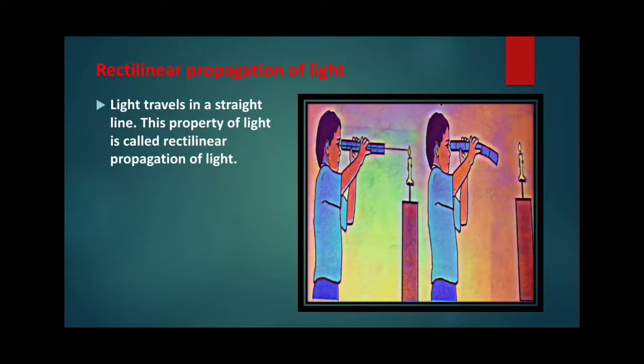Place a burning candle on a stand and look at it through a tube. Then bend the tube and look at the candle again. What you will see? In first case, you can see the flame clearly, but in the second case, you cannot see the flame. That proves light travels in a straight line.